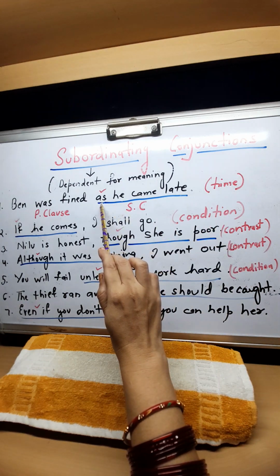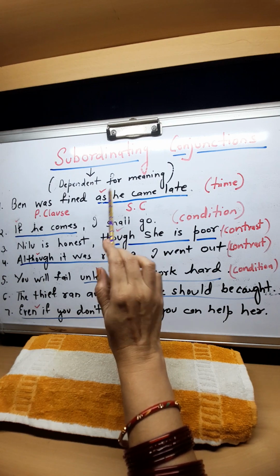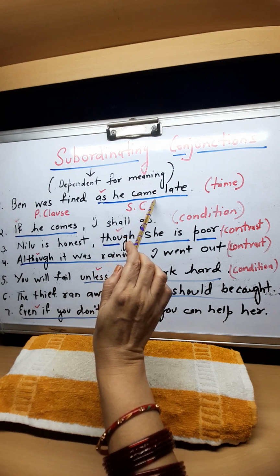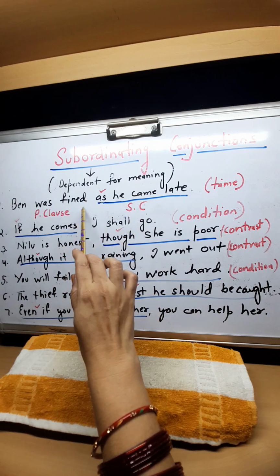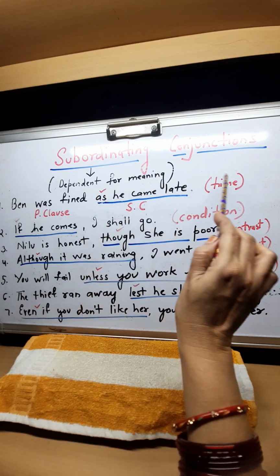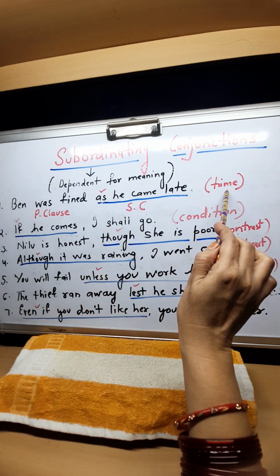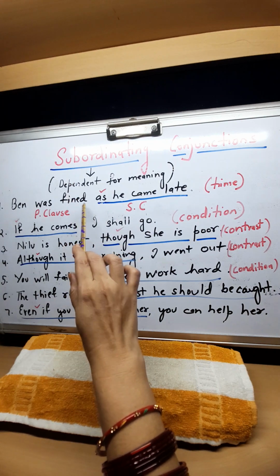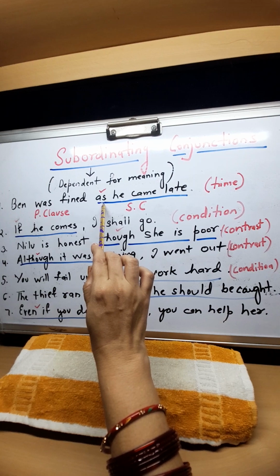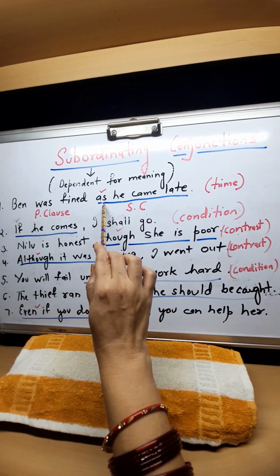Why subordinating conjunction? Because it is joining this clause with this clause, and it is telling us the time: when Ben was fined, when he came late. You can use when also here, it can also be a subordinating conjunction, but instead of when we have used as.